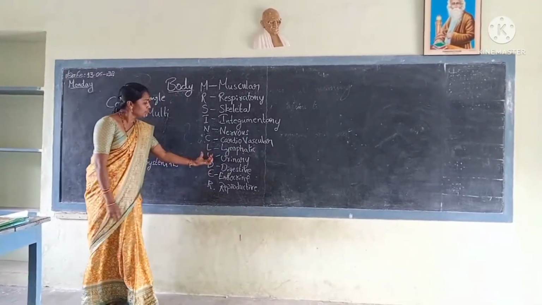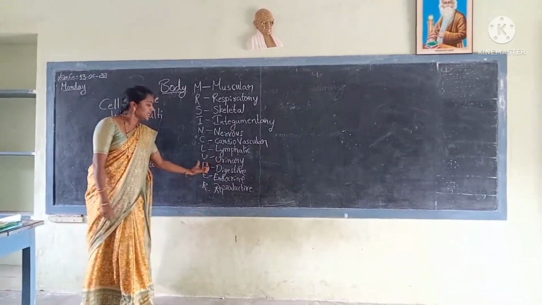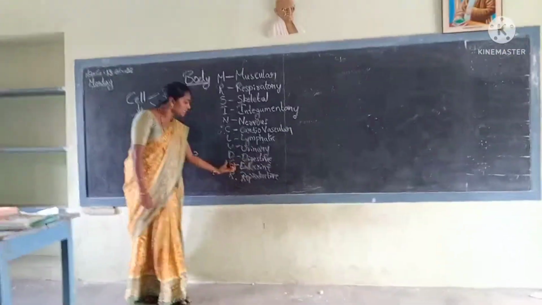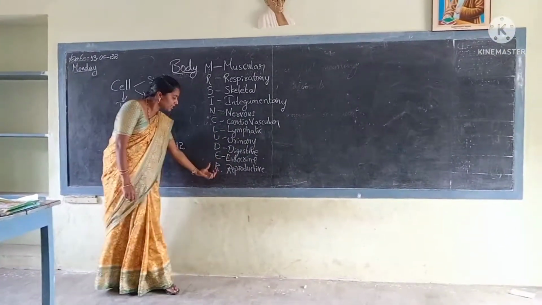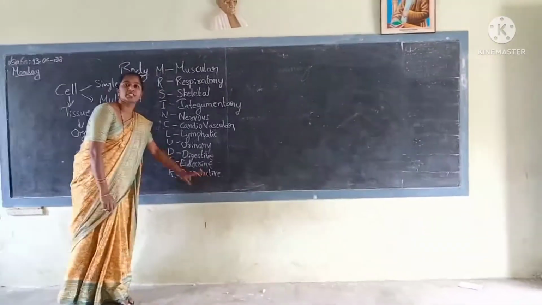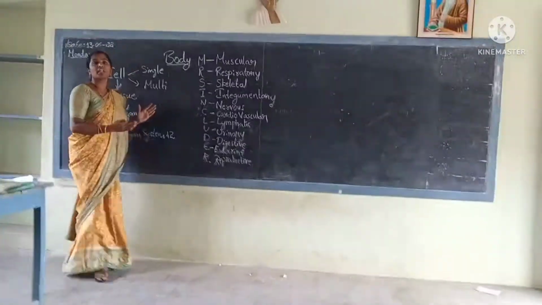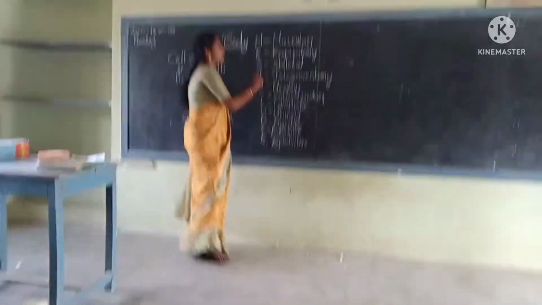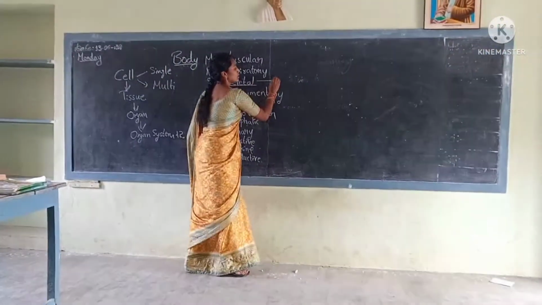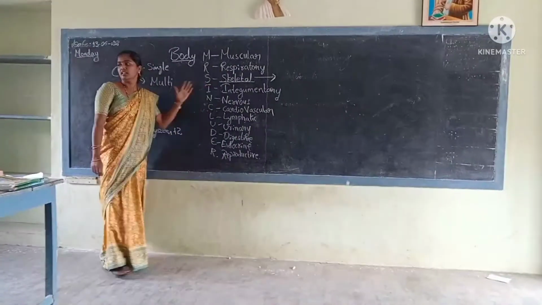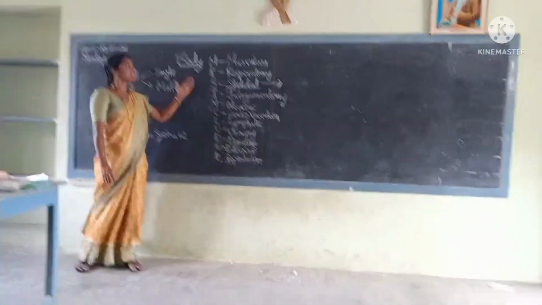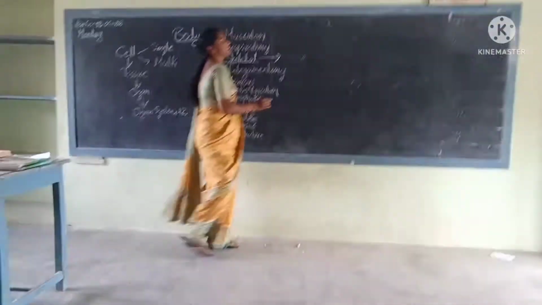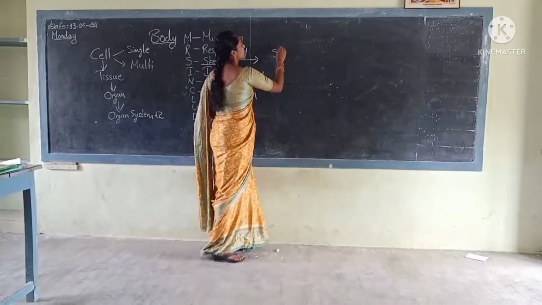U indicates urinary system. D indicates digestive system. E indicates endocrine system. R indicates reproductive system. These 12 organ systems work together. Today I will discuss the skeletal system.